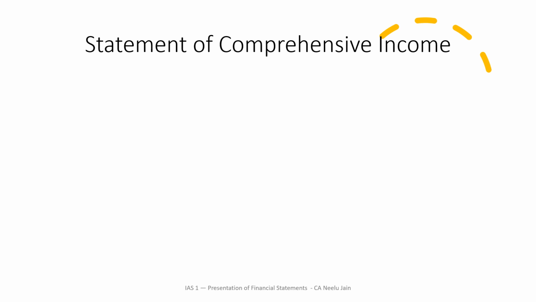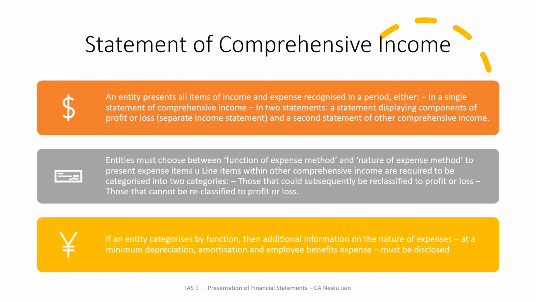Let's move next to the statement of comprehensive income and what as per IFRS it states. An entity presents all items of income and expenses recognized in a period either in a single statement of comprehensive income or in two statements: a statement displaying components of profit or loss and a second statement of other comprehensive income. Entities must choose between the function of expense method and the nature of expense method.